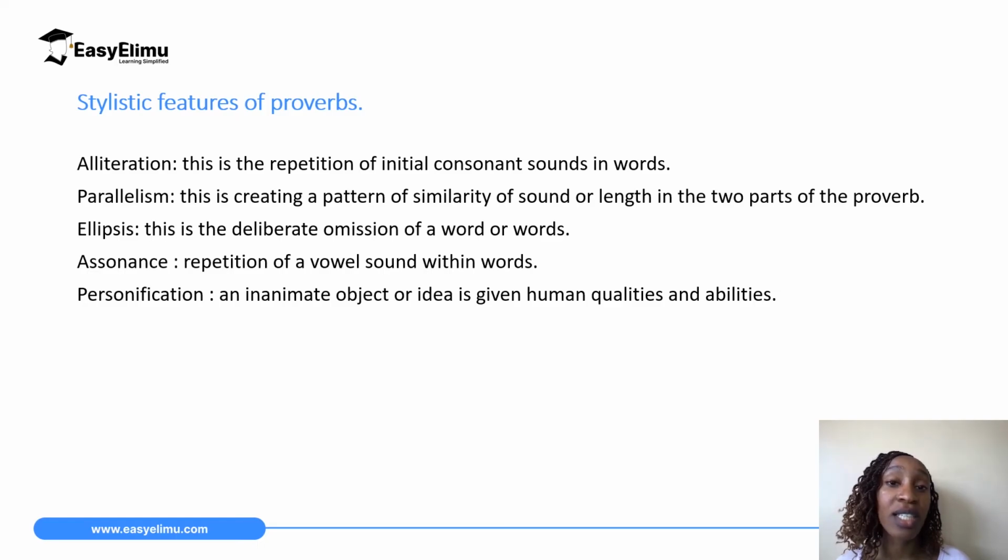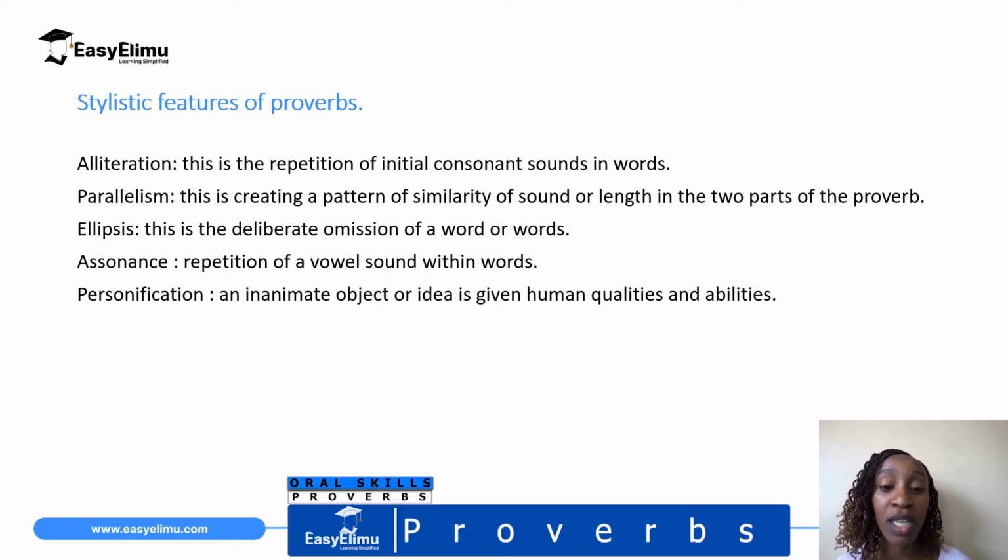The third stylistic device is ellipsis, and this is the deliberate omission of a word or words. Assonance, which is the repetition of the vowel sound within words. So assonance is the opposite of alliteration. And lastly is personification, and this is where an object that is not human or an inanimate object or idea is given human qualities and abilities.